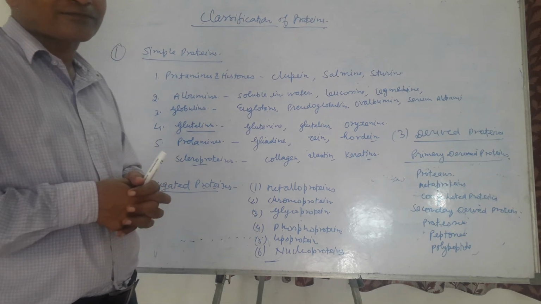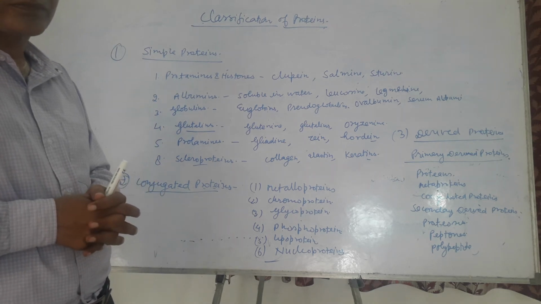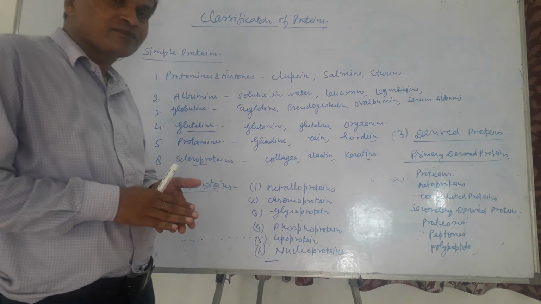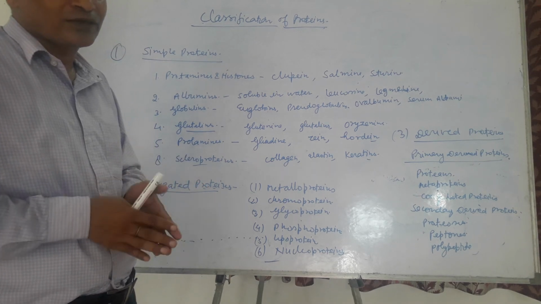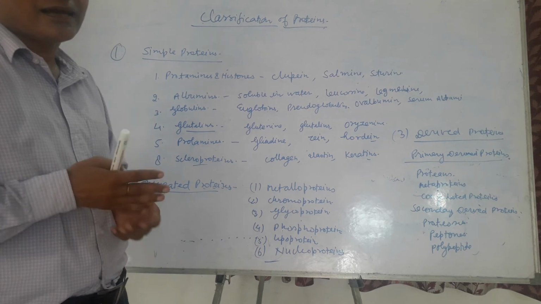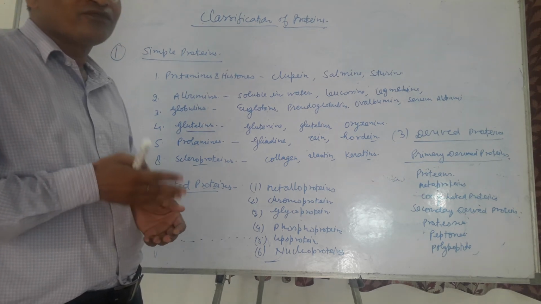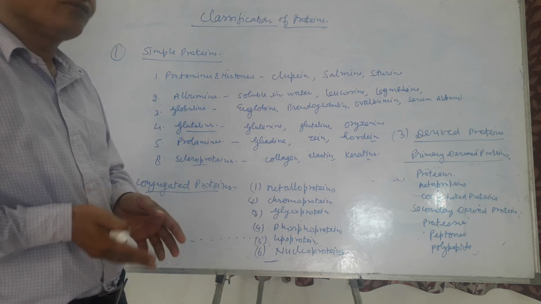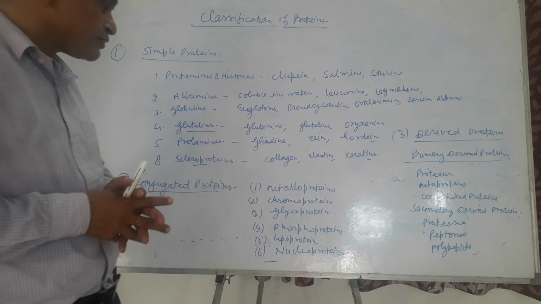There are several types of lipoproteins, depending on the density. The density of the lipoprotein depends on the content of the protein, such as high density lipoprotein, low density lipoprotein, very low density lipoprotein, and chylomicrons.